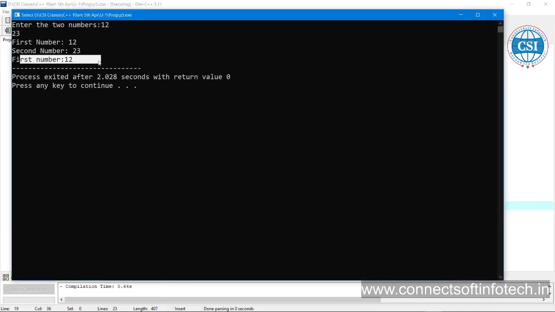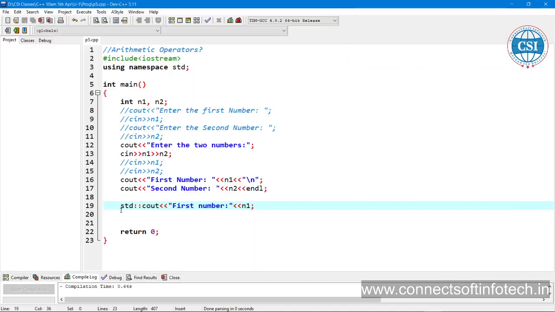First number is 12. We are using this standard, std. Using namespace std, by default it is taking the namespace standard, so no need to write it this way. Scope resolution operator you can use.